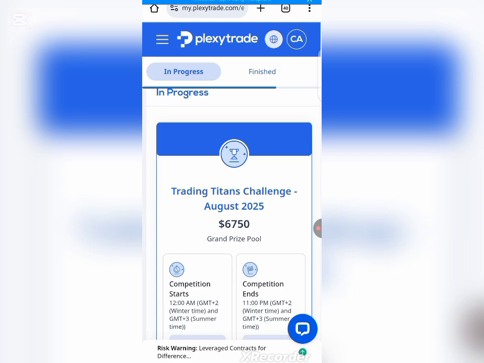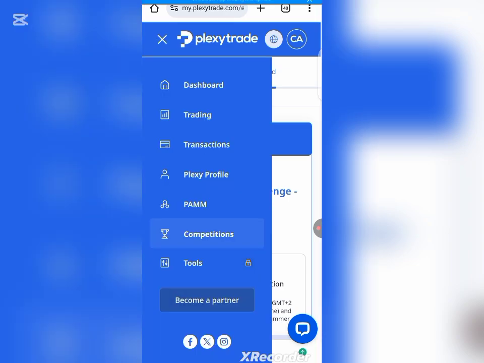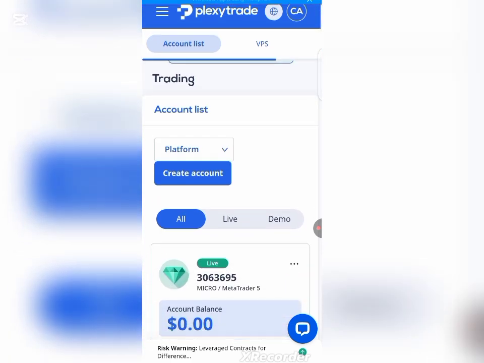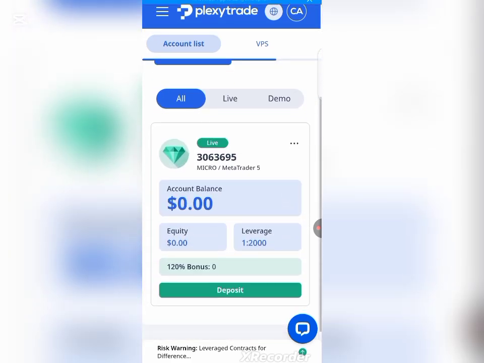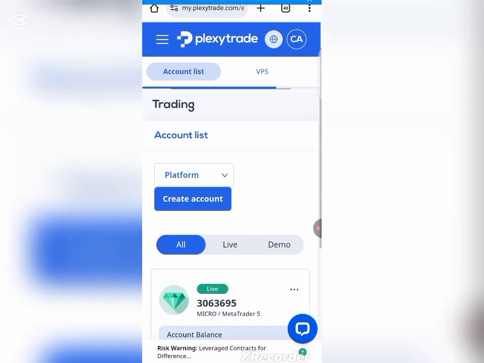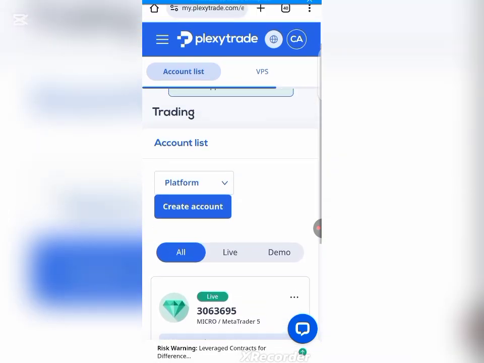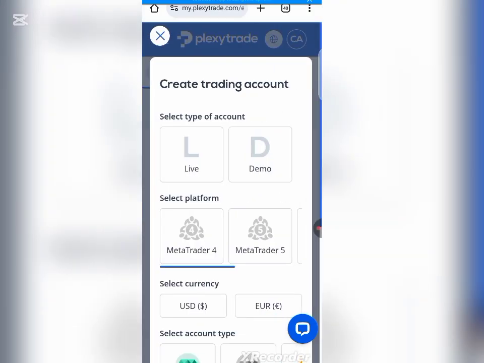Forex no deposit bonus, all you have to do is click on this three line to go back to your trading. Click on trading, and you'll be brought to this interface. The next thing you have to do is click on create account. As you can see, this is where your balance is going to show once you are done creating the account.